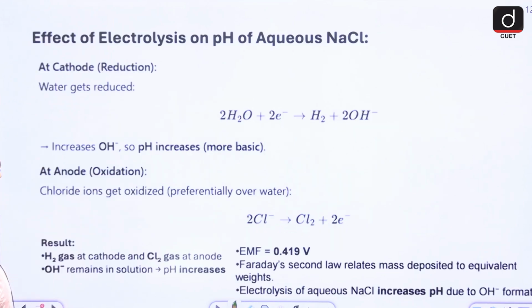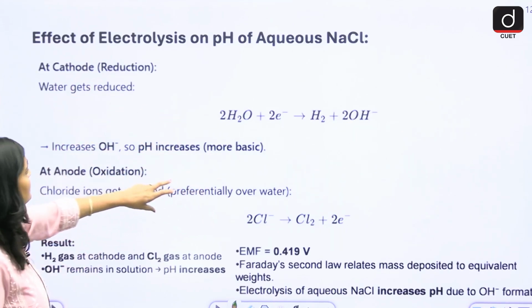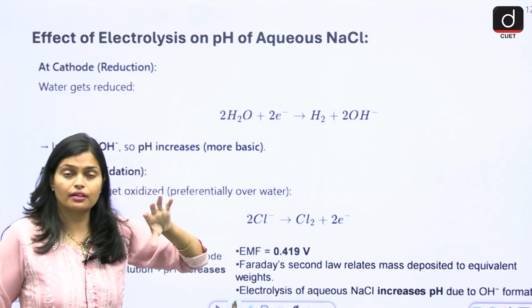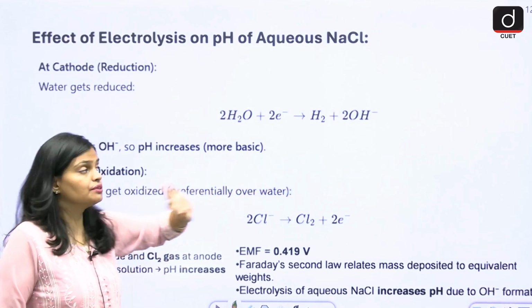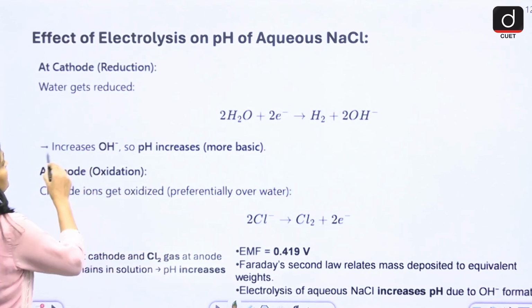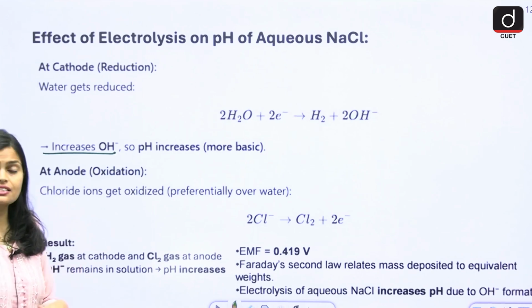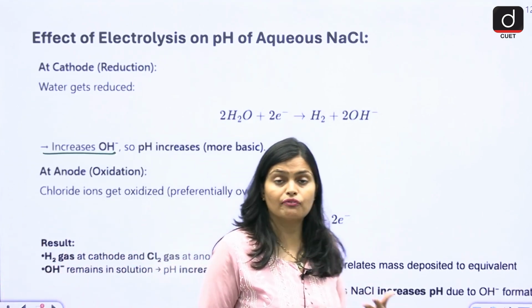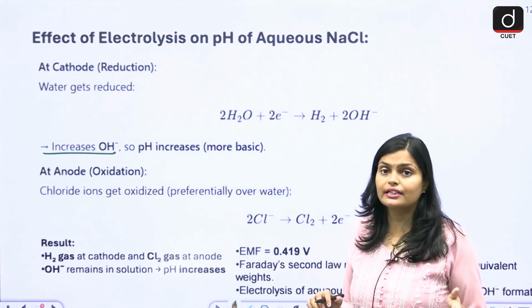Okay. What is the effect on pH basically? So see, in aqueous solution, in water, when it breaks, what do you get? H2 and OH minus, right? So it increases the OH minus. So basically the pH increases as the hydroxide ion increases. H plus ion, the pH decreases.